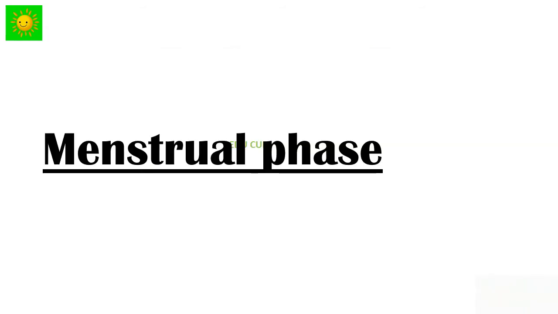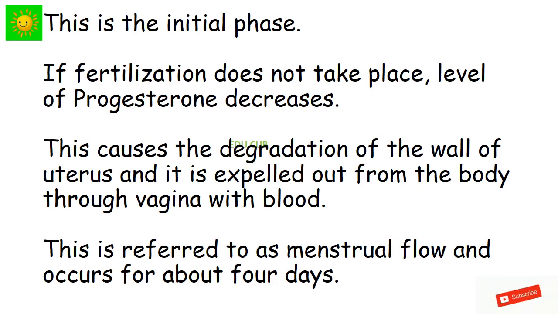First one is the menstrual phase. This is the initial phase. If fertilization does not take place, the level of progesterone decreases. This causes the degradation of the wall of the uterus and it is expelled out from the body through the vagina with blood. This is referred to as menstrual flow and occurs for about 4 days.